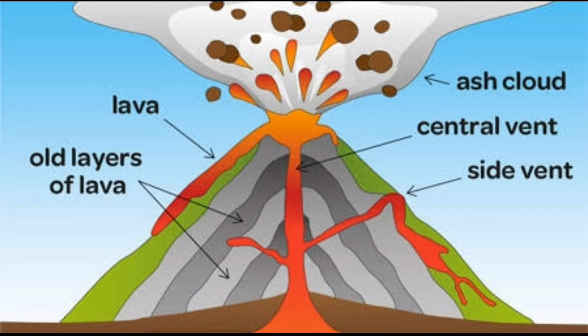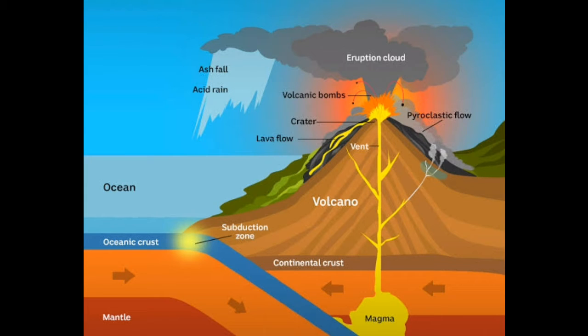According to geologist Professor McDonnell, the Earth's interior heat is the primary cause of volcanic eruption. And number two, according to the plate tectonic theory, volcanic eruption occurs when two plates approach each other and collide.